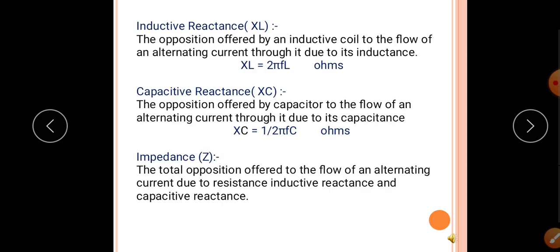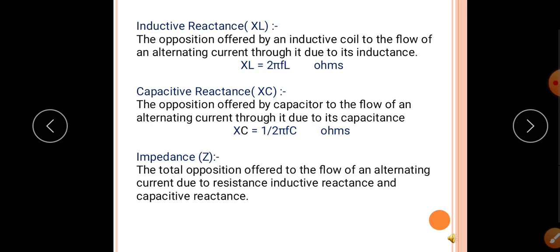So what is meant by inductive reactance? Before that, what is meant by inductance? Inductance is the property of a coil which opposes any change in the current flowing through it, and the SI unit of inductance is the Henry. Inductive reactance XL is the opposition offered by an inductive coil to the flow of an alternating current through it due to its inductance, and it is given by XL equal to 2 pi FL. The SI unit of inductive reactance is ohm.